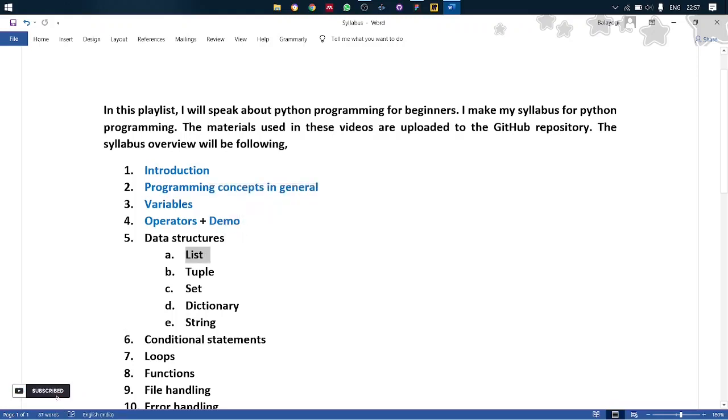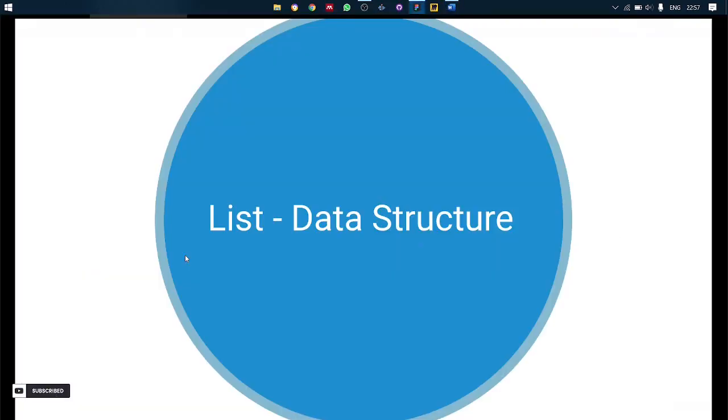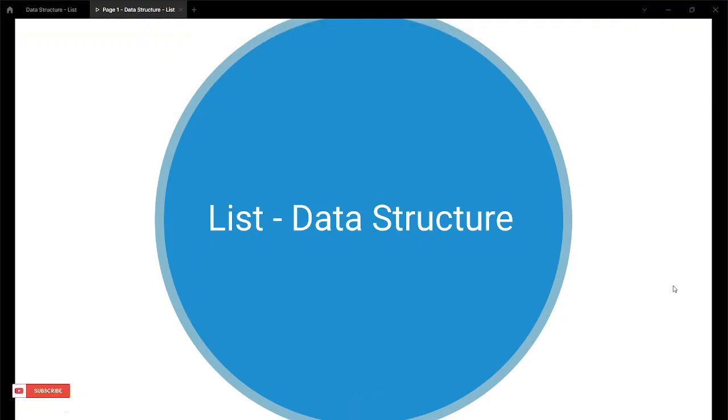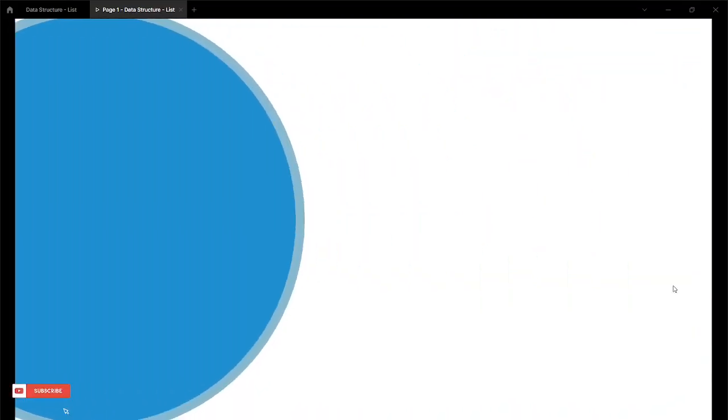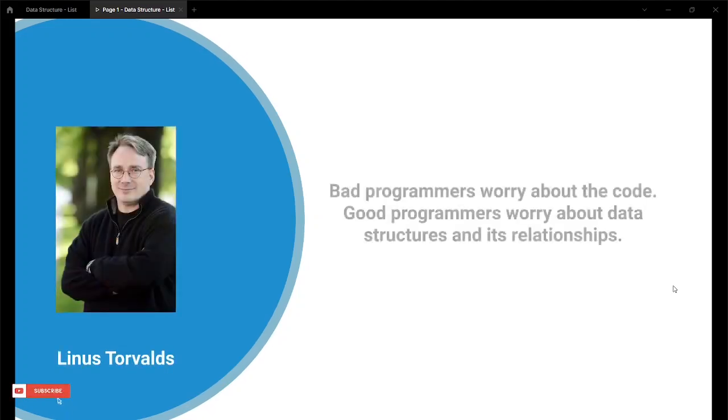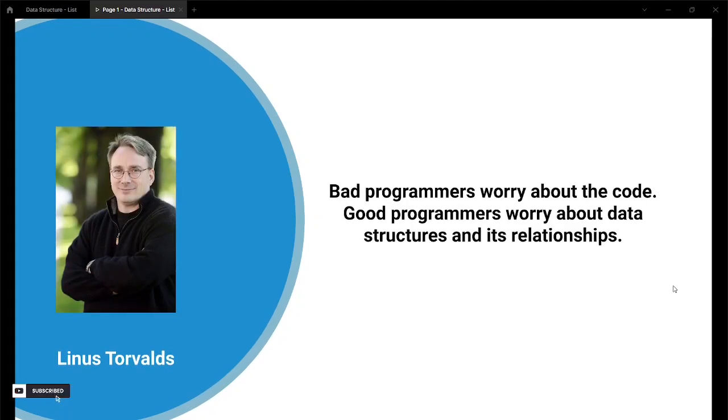In this video, we will see about list data structure. Start the presentation. So as usual, a quote said by the creator of Linux. What he was saying is: bad programmers worry about the code. Good programmers worry about the data structure and its relationship.